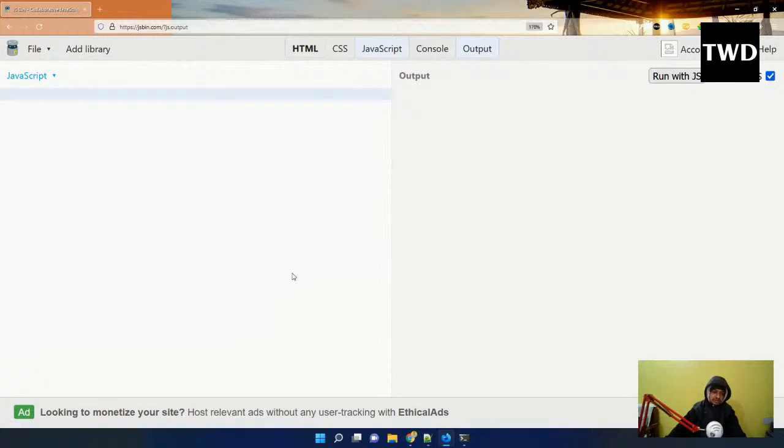PHP is the worst because it's blocking. So what happens when some API call is done in PHP? The rest of the program is blocked. When some API call goes, the rest of the program is blocked. So that's why it is the slowest out of them.